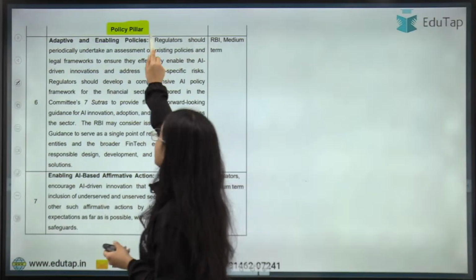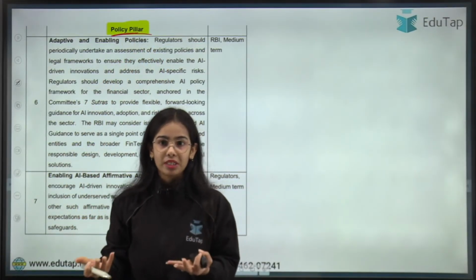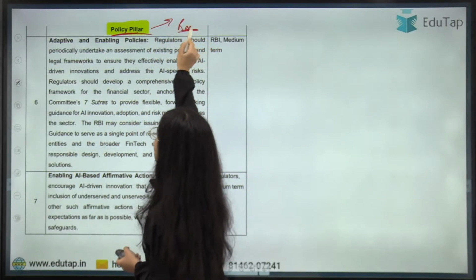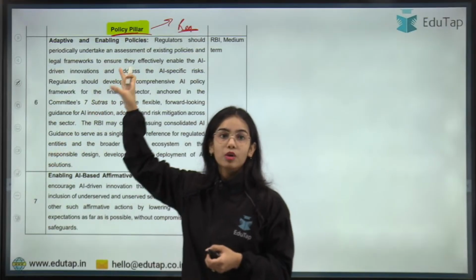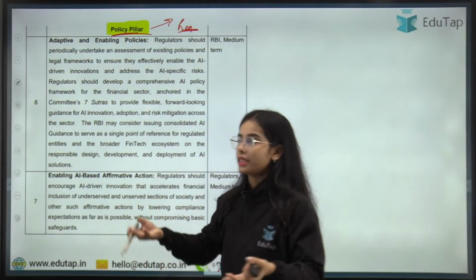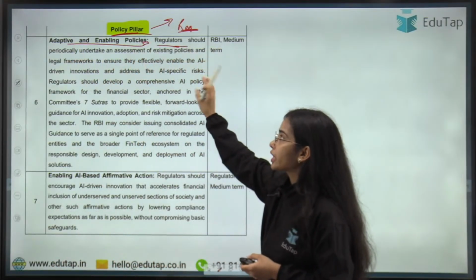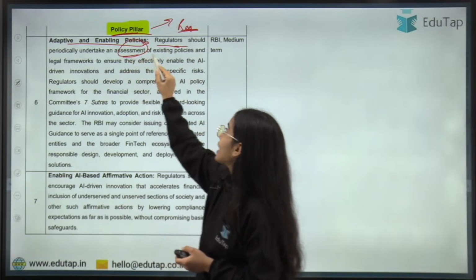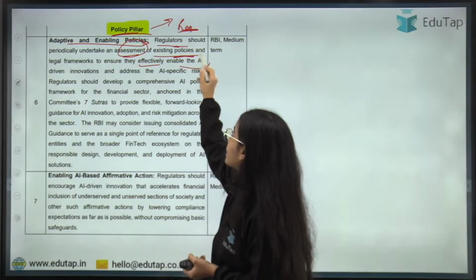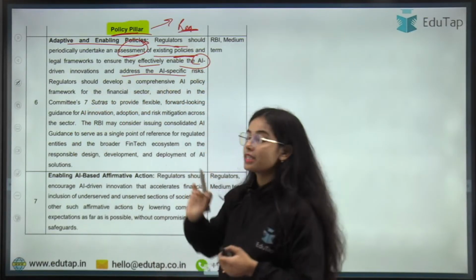Next is the policy pillar. Now who can develop the policy? The regulators can develop the policy, right? So the policy pillars will always talk about the regulator, the Reserve Bank of India here, or the other regulators. So, adaptive and enabling policies: the regulators should periodically undertake an assessment of existing policies and legal frameworks to ensure they effectively enable AI driven innovations as well as address AI specific risk.